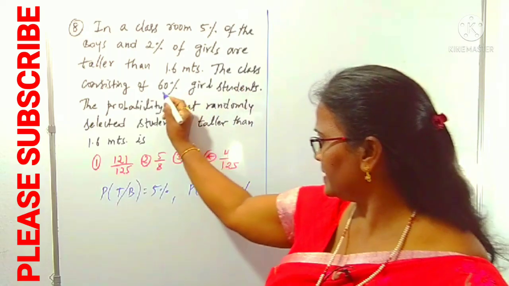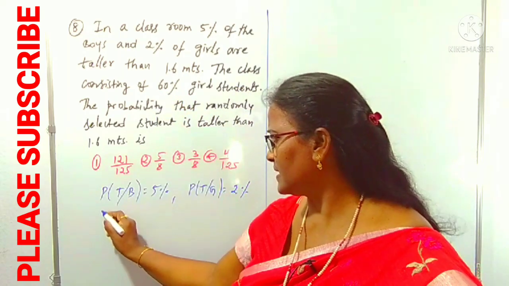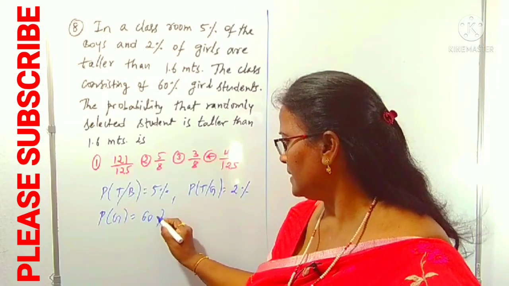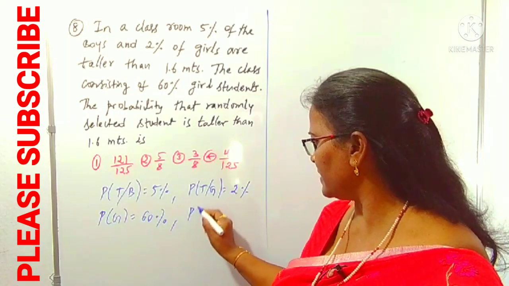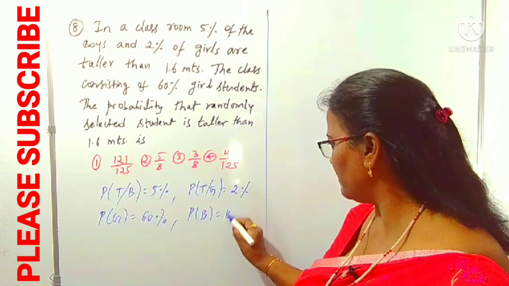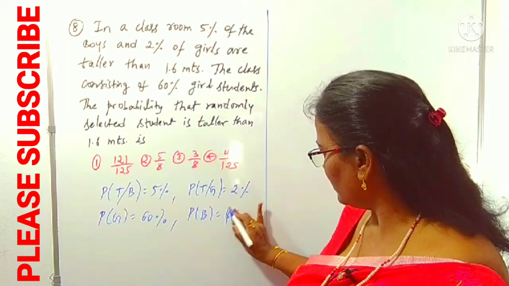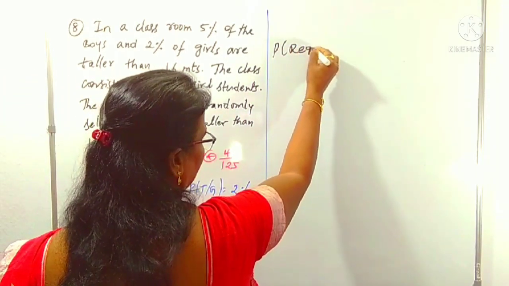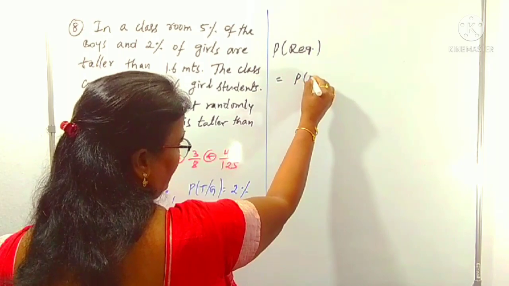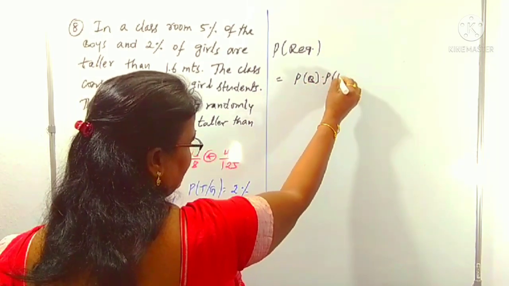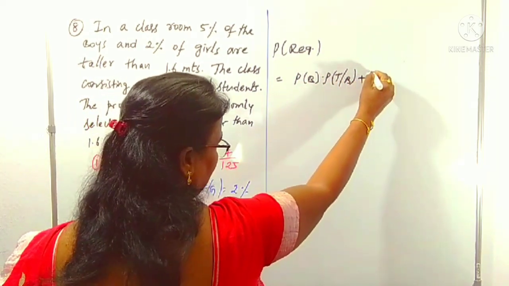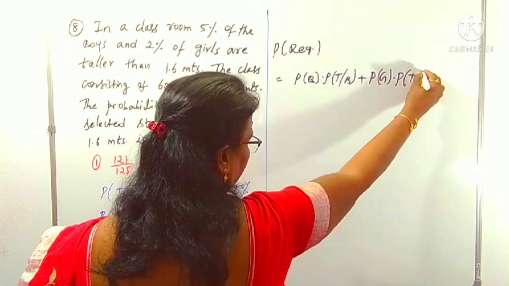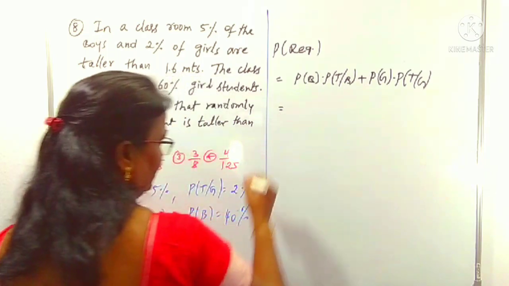How much is the girls percentage? 60. That is the girls percentage, P of G. P of G is 60% girls. Indirectly, boys, P of B, is 40%. The probability that is required, I am writing simply: boys and taller among the boys, T by B, plus girls and taller among the girls, T by G. We can calculate.